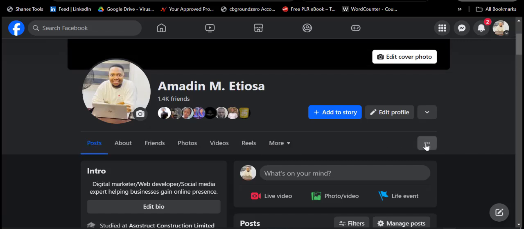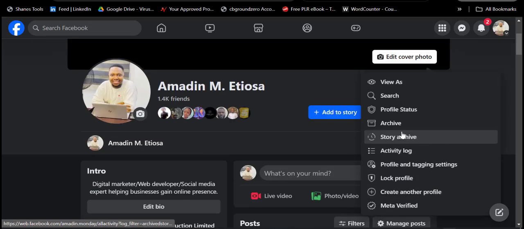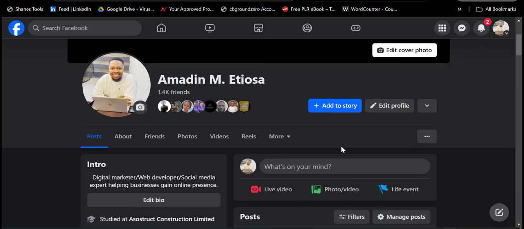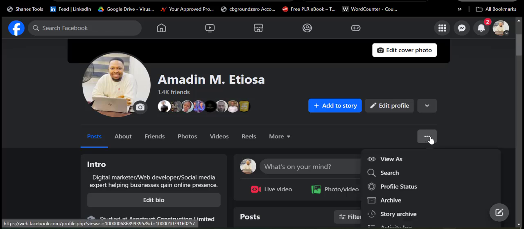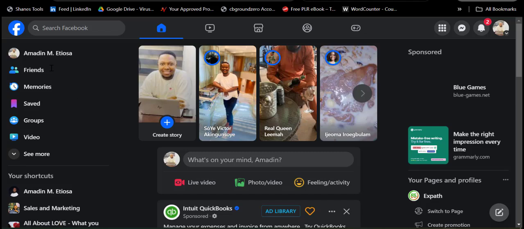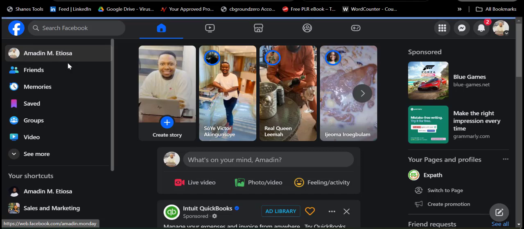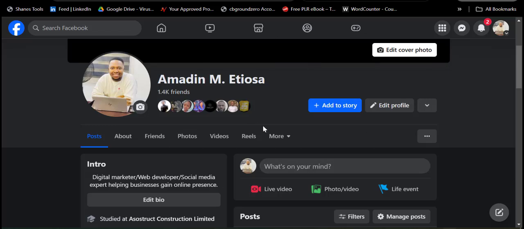You can see these three dots. Click on them. Remember I moved from this particular part here. This is my Facebook dashboard. From here, your name will be showing on your left hand side. Click on it, and this part will show up. The next thing you have to do is to come to this part and click on this three-dot icon.